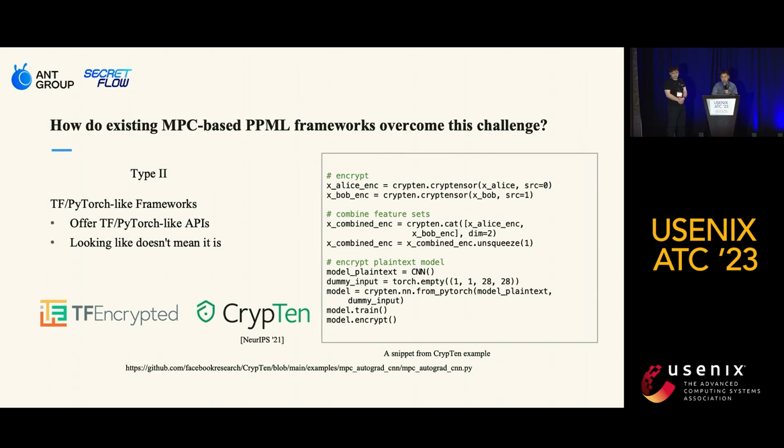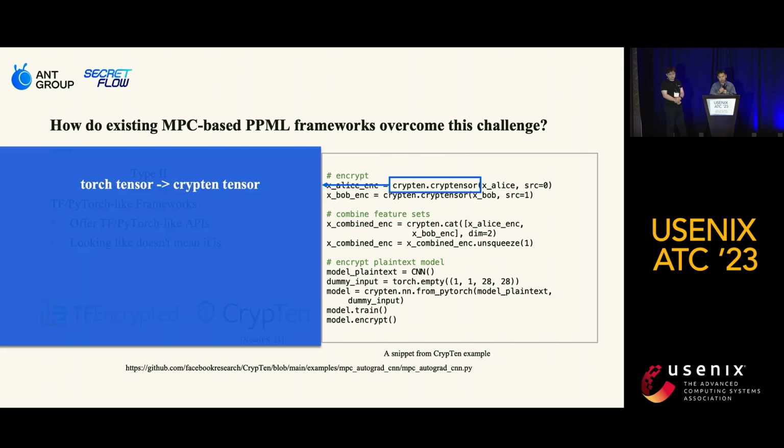This is a snippet from Crypten, an example of training a neural network for image classification. Crypten is designed to provide users with PyTorch-like interfaces to make it more accessible for those already familiar with PyTorch. One key difference is that instead of using PyTorch tensors, users must use Crypten tensors, which have similar functionality to PyTorch tensors, including support for operations such as addition and multiplication. But Crypten tensors are designed to support MPC, meaning that the data is encrypted before being processed.